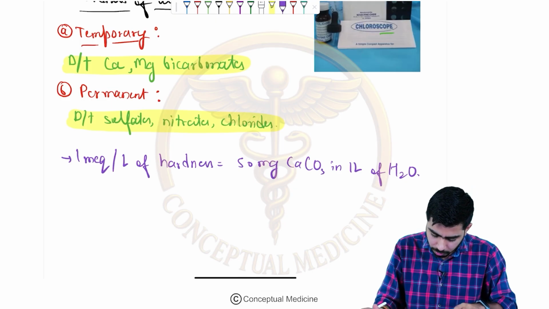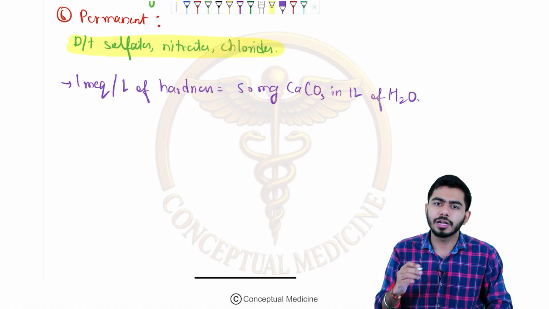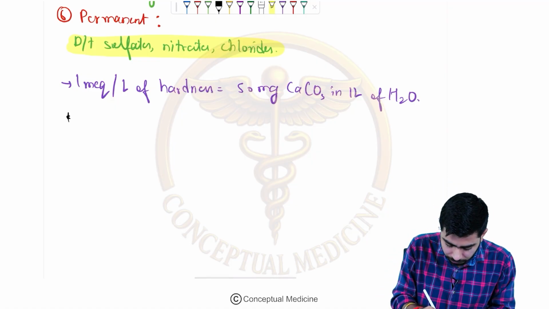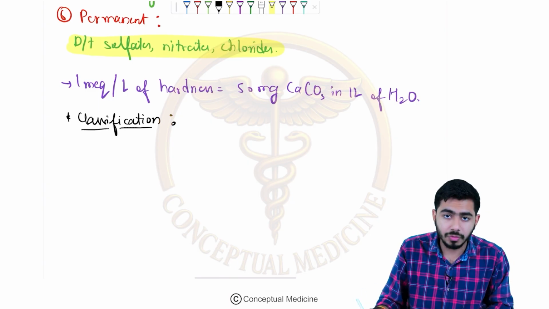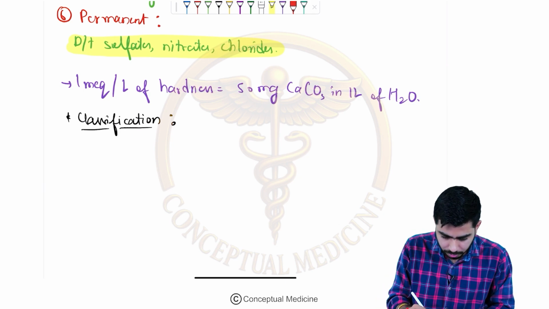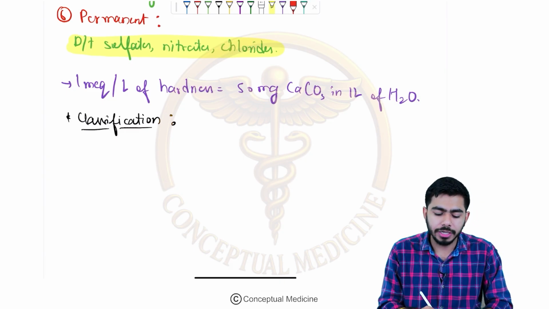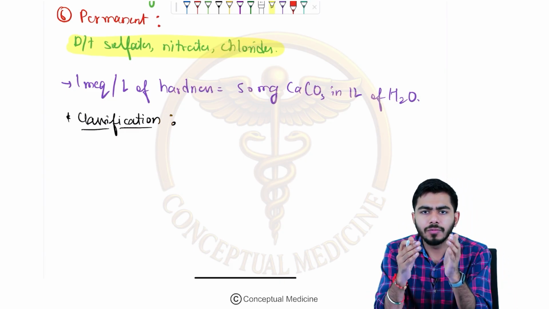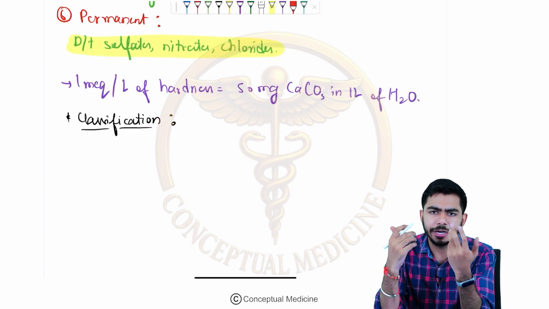According to that, we shall talk about one important classification, guys. We shall talk about now one very important classification over here. Classification of what? Classification of the water hardness, right? So here we shall talk about at what level we shall say that this is the hard water, or this is the soft water, or this is the very hard water. Okay, these kind of things.